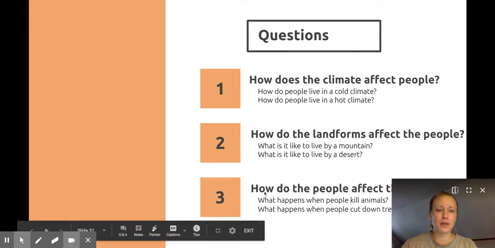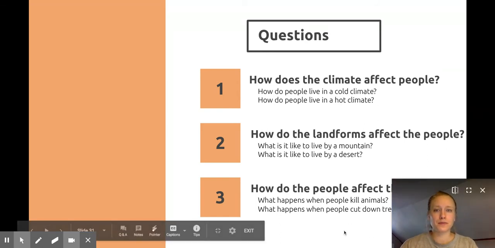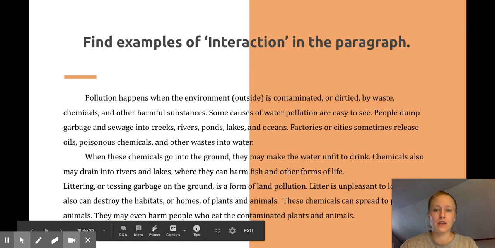Another thing to think about is, how do people affect the land? So, what happens when people kill animals? What happens when people cut down trees? We also affect the environment in the same way the environment affects us. It goes both ways. So here's our paragraph.